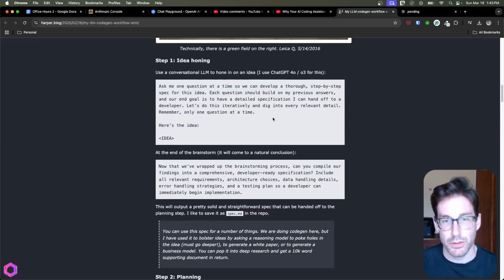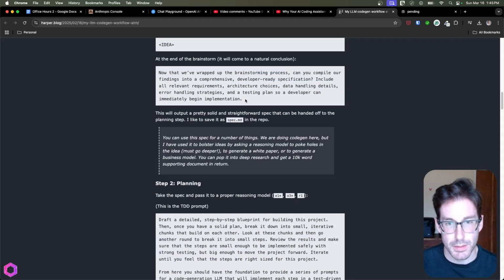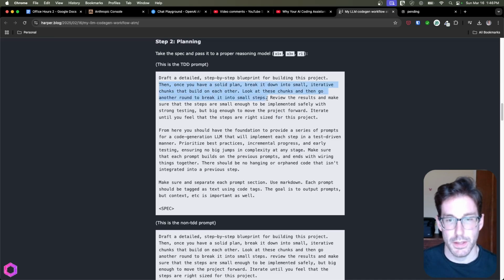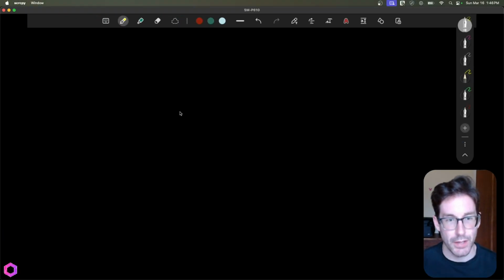And when you ask to create chunks, let's go to the statement that has that here. You can see it right here in this statement. Once you have a solid plan, break it down into small, iterative chunks that build on each other. Look at each of these chunks, and then go another round and break it down into smaller steps. So the point I'm making in that video, and I'll make here again, is that it's not necessarily that the chunks are separate or disparate. They're actually coming from the same exact model.